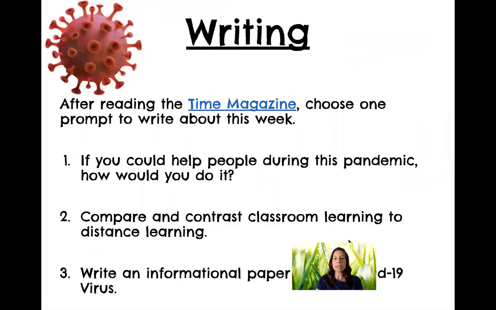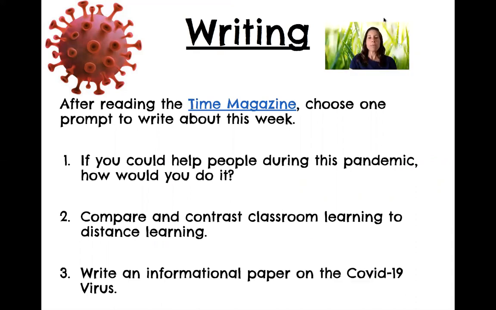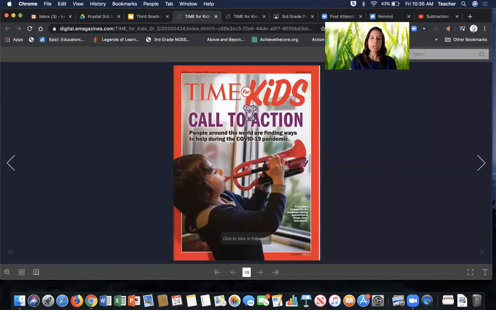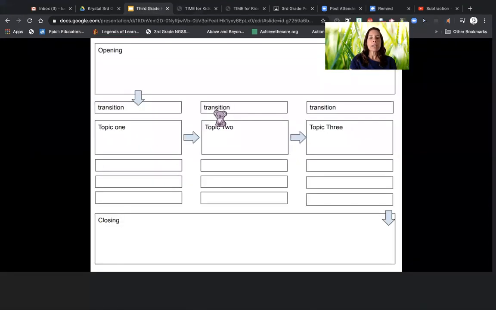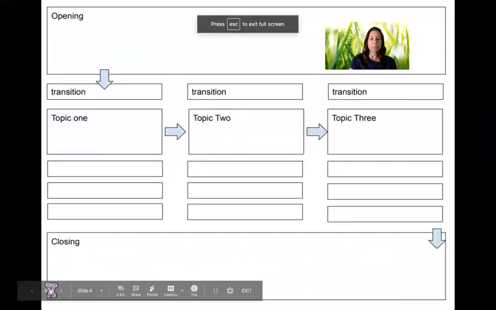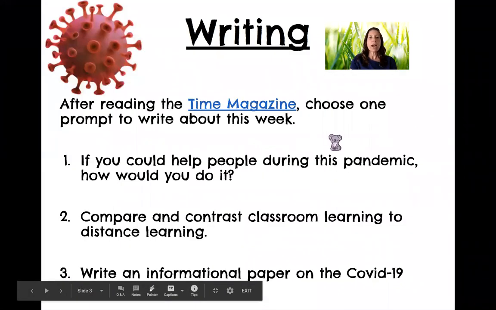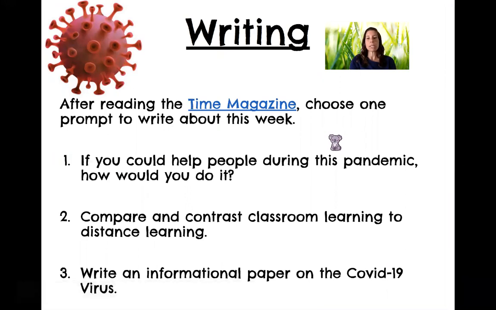Again, we will be using the Time Magazine for your prompt this week. You can click on this link right here because it's blue, it's a link, and it will take you to the Time Magazine again. Same magazine. All right, so back to here. Go back to the writing slide. After reading the Time Magazine, choose one prompt to write about this week.